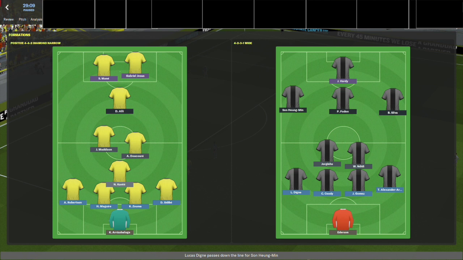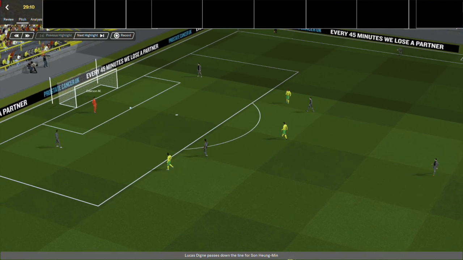And then the Devon Dementors, Edison in goal. Alexander Arnold, Gomez, Cody and Digne, and Didi Jorginho. Silva, Foden, last week's hero, Son Heung-min, and Jamie Vardy up front, unchanged.